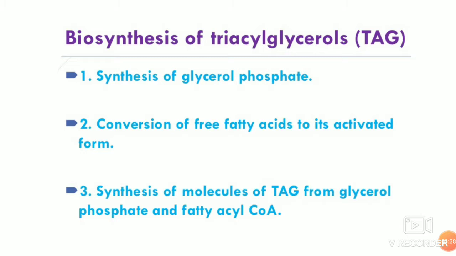I am not talking more on this, because you remember beta oxidation, where the fatty acids absorbed into the cytosol of the cell or into the epithelial cells of the intestine are converted into fatty acyl CoA by the enzyme acyl CoA synthase with the help of ATP getting converted to AMP and pyrophosphate, thereby forming the activated fatty acyl CoA. So now in this lecture, what I'll be talking about is how glycerol phosphate is formed.